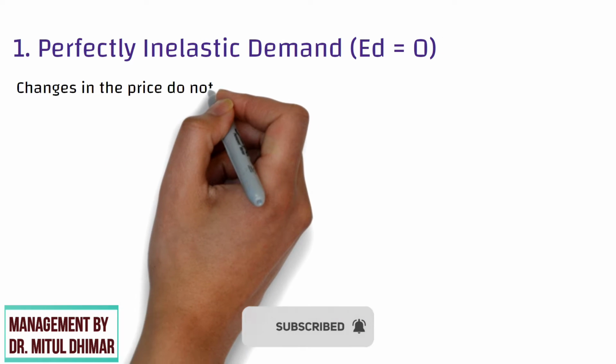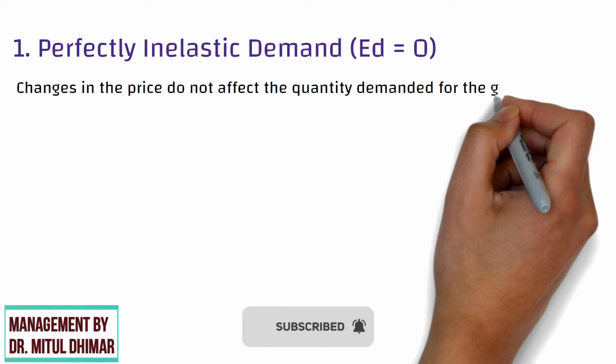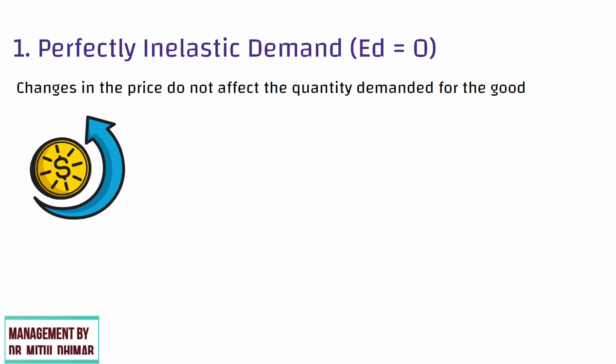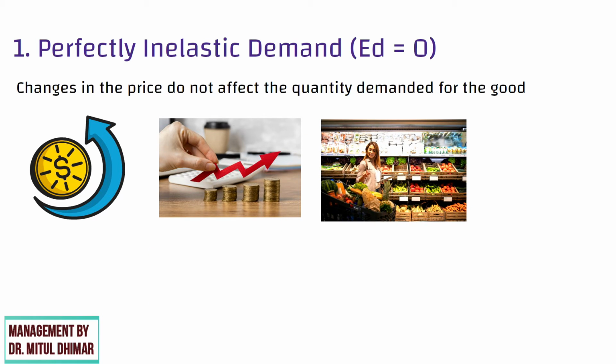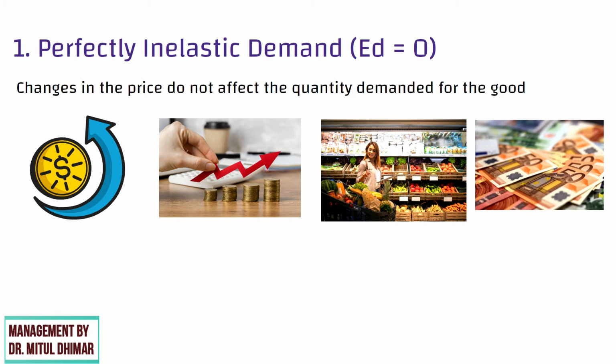Changes in the price do not affect the quantity demanded for the good. Raising prices will always cause total revenue to increase. Goods necessary to survival can be classified here. A rational person will be willing to pay anything for a good if the alternative is death.